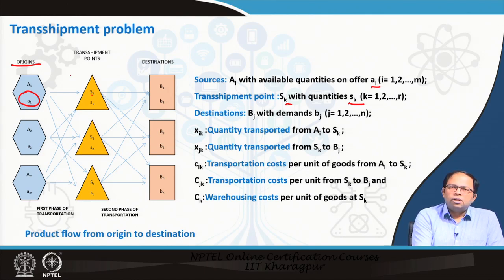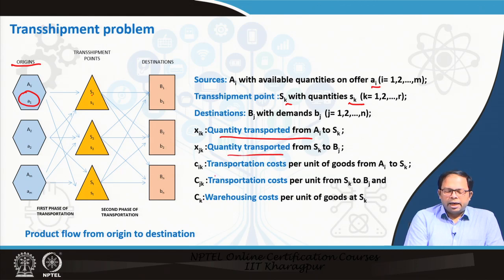It could also be the total amount of storage at these transshipment points. The destinations Bj have demands bj. So B1, B2 are the destinations, and small b1, b2 are the total demands in those areas. xik is the quantity transported from Ai to Sk, xkj is the quantity transported from Sk to Bj, and cik is the transportation cost per unit of goods from Ai to Sk.